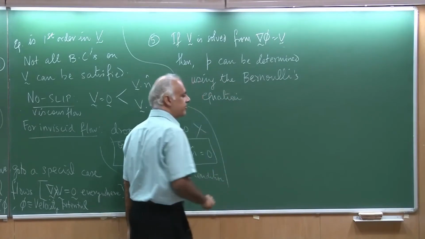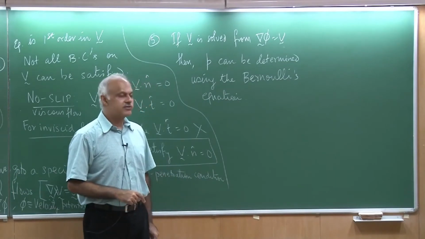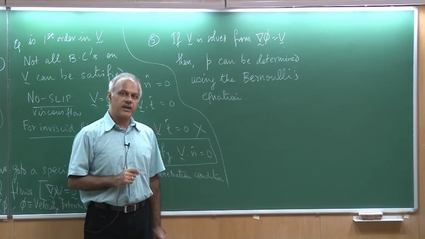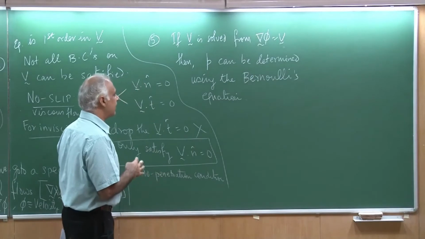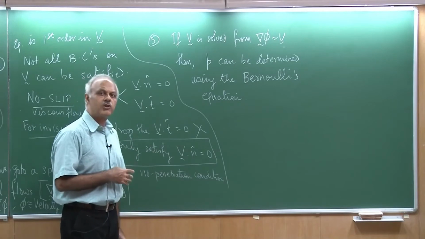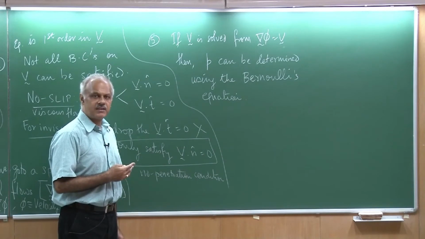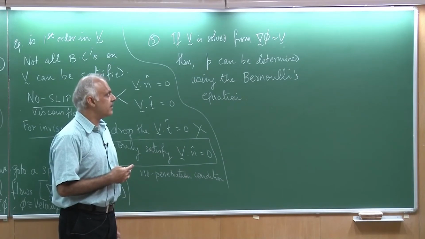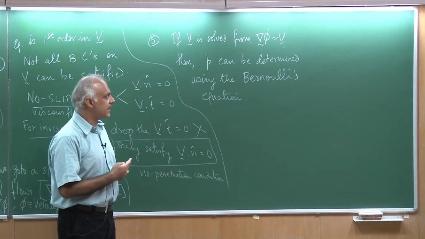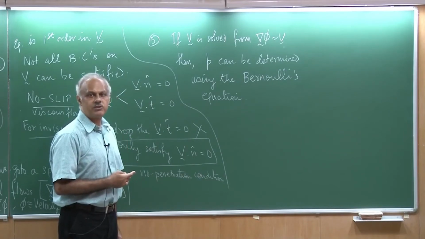So, this is a very significant change compared to the viscous flow. If you remember, in the viscous flow, the pressure and velocity are very tightly coupled. So, we will have to solve them together. On the other hand, if I look at the inviscid flow, and by some stroke of luck, it also happens to be irrotational, then velocity can be obtained first, and then the pressure field can be obtained once the velocity has been calculated. So, they are kind of decoupled. You can see it is much easier to solve an Euler flow as compared to a viscous flow.